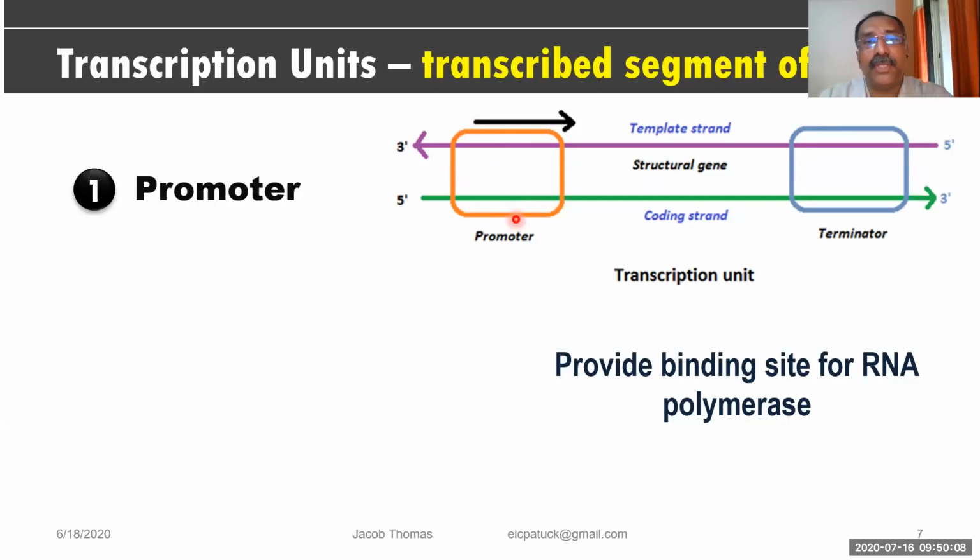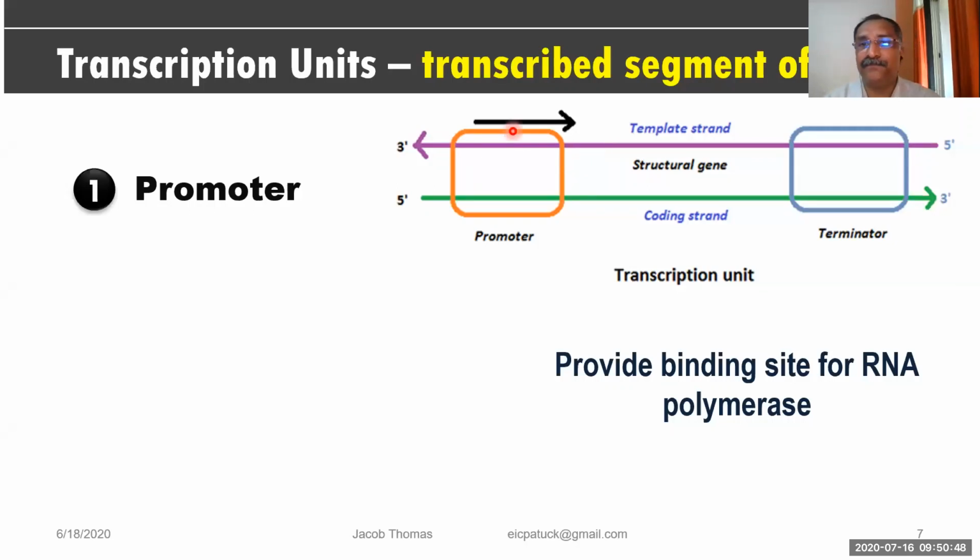Now where this promoter is located, remember, the promoter is not in both DNA strands, it is in only one strand. And where is this location? That is at the 3' end. So this promoter is located there on the 3' end. This is 5' to 3', but this we are considering, and this 3' end is the place where the promoter is located. You got the point clearly now?